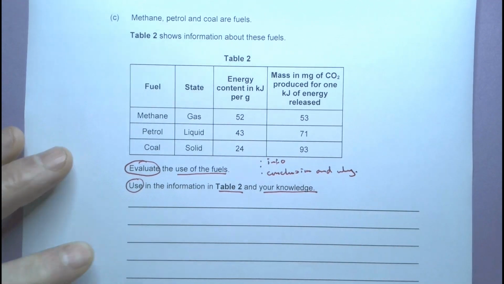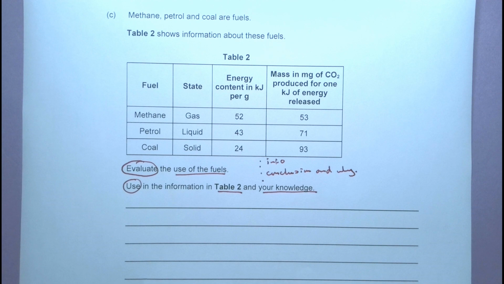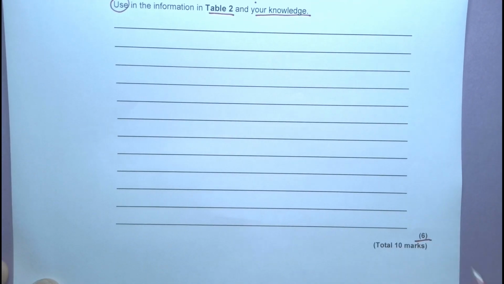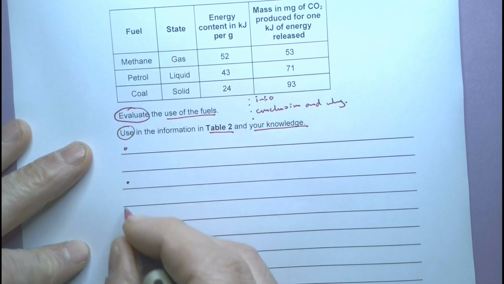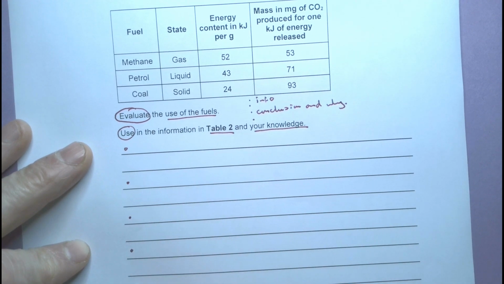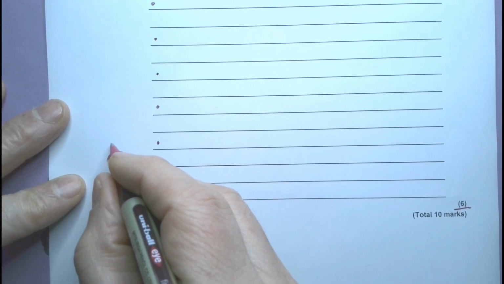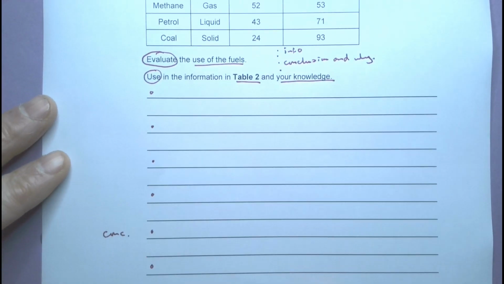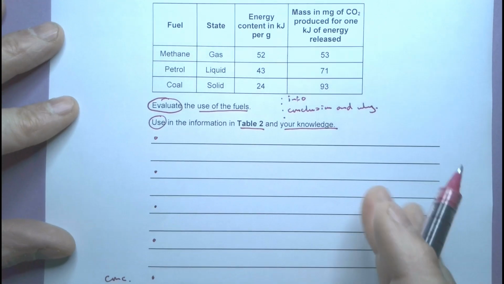Okay, so I know that my last 2 bullets here, the last 2 marks are going to be for a conclusion and then saying why. So how many marks is this question worth? Well, it's worth 6 marks, quite a big question. So I'm going to write down my bullet points. 1, 2, 3, 4, 5, 6. So slightly different than usual now. I'm going to just remind myself that this is the conclusion. So that's my conclusion, the last bullet there. So I've got 4 bits of information I need to write. And I need to write information from the table and also something I know as well.